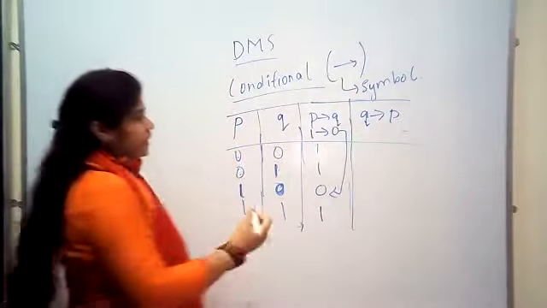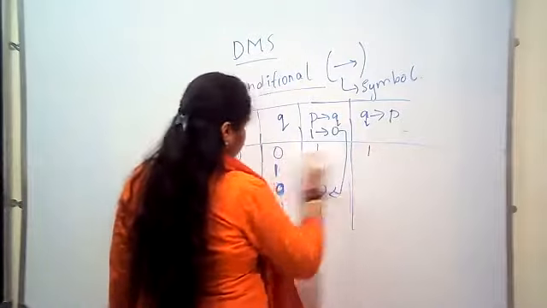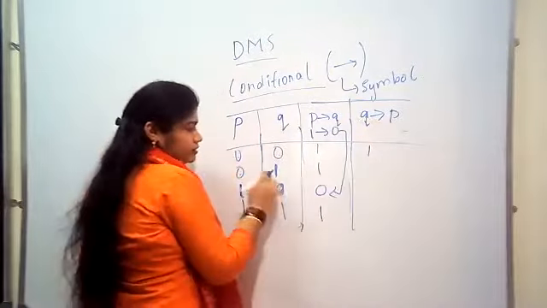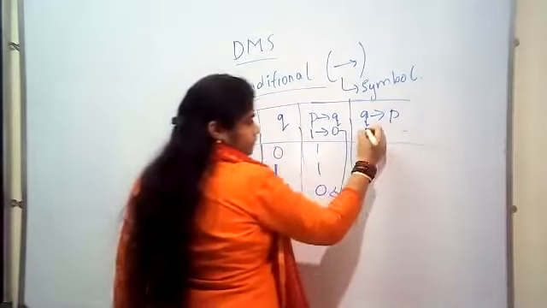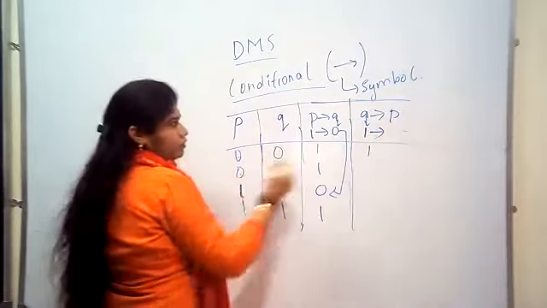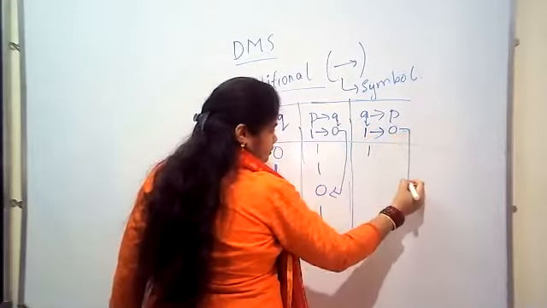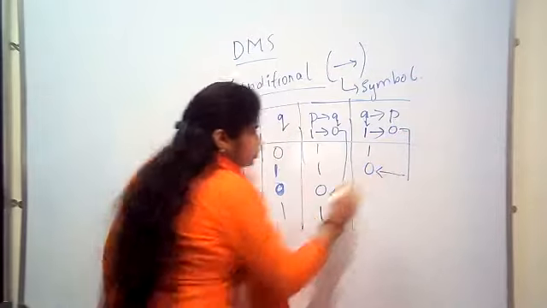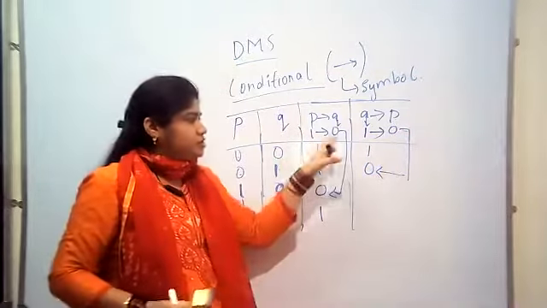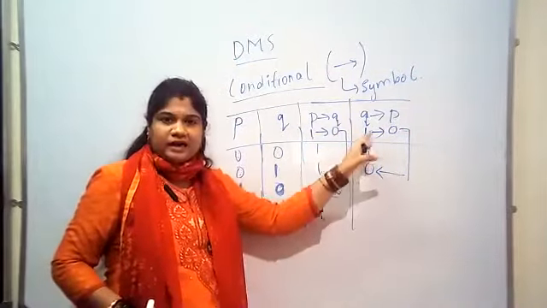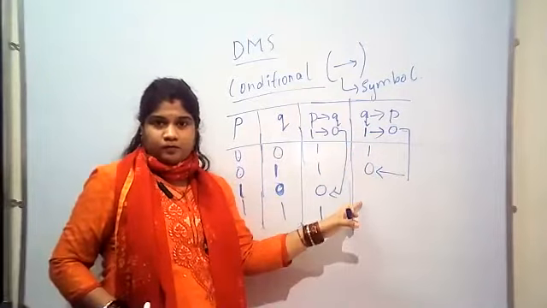Okay. Then similarly here also 1. What is Q here? See here, Q is 1. Condition 0 will be 0. So 1 condition 0 is 0. Here also 1 condition 0 is 0.